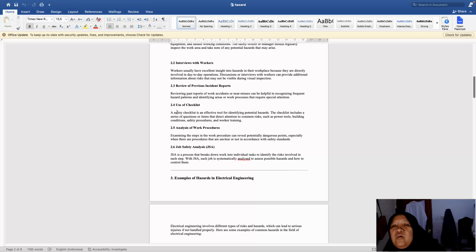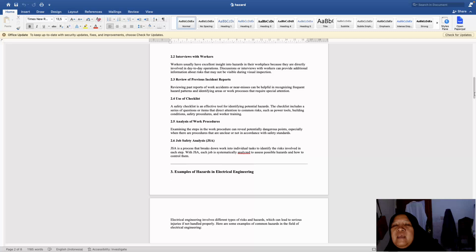So before we work, we have to use the safety checklist. If everything is okay, we can work. But if not, we can repair, or we can tell the manager or the boss about this. So we can work safely.